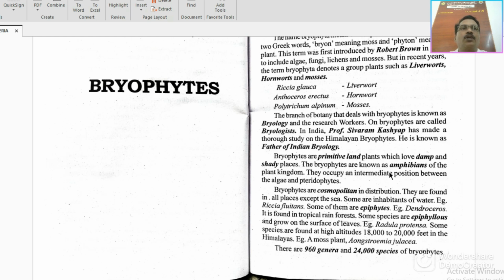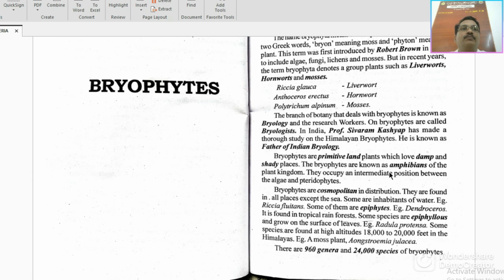The bryophytes are cosmopolitan in distribution. They are found in all places except the sea. That is one of the major things. Most of the plants are present on land. Some species, like Riccia fluitans, are inhabitants of water.